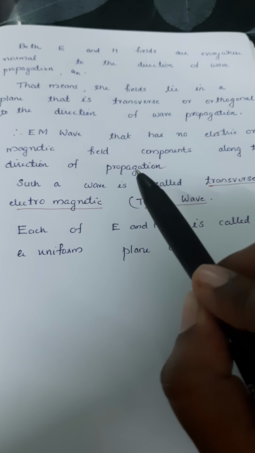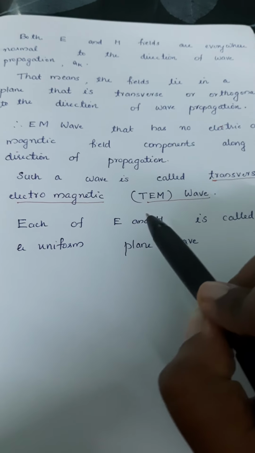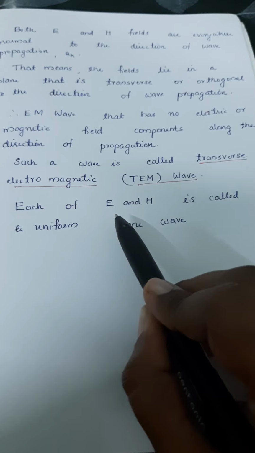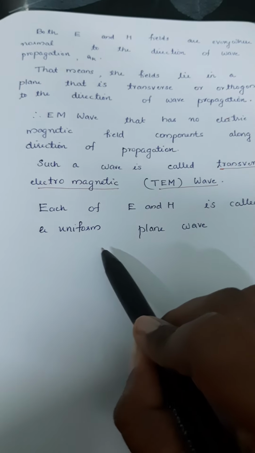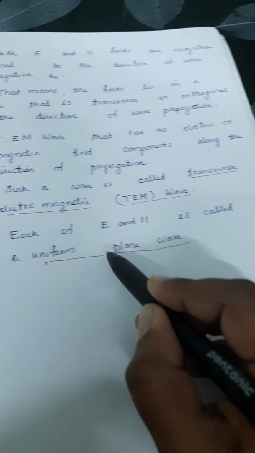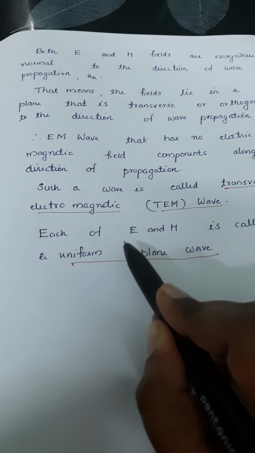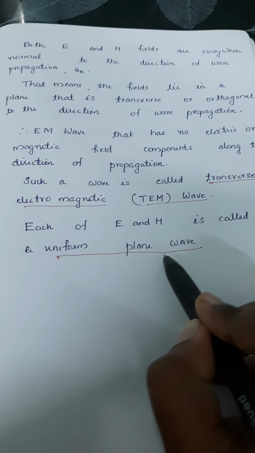That's why we say the EM wave is a transverse electromagnetic wave. And each of these electric and magnetic fields is known as a uniform plane wave.